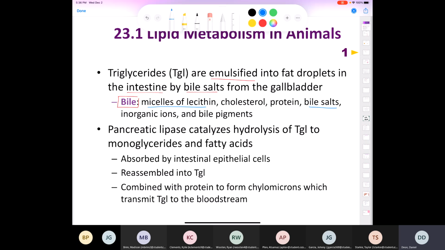And what happens is that after we break them down into these fat droplets, pancreatic lipase catalyzes the hydrolysis of the triglycerides into monoglycerides and fatty acids. And that pancreatic lipase is aided by another enzyme called colipase, which enables it to bind to the triglycerides. And then what's the fate of those hydrolyzed triglycerides going to be? They're going to get absorbed by epithelial cells and reassembled into triglycerides. Then they're going to be combined with proteins to form chylomicrons, which are going to transmit the triglycerides to the bloodstream. So let's take a look at how all of this works.